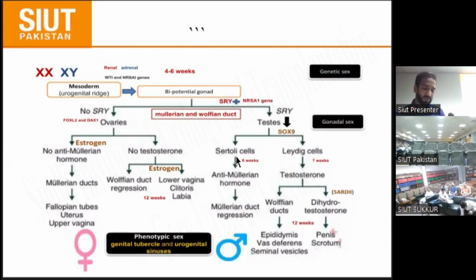If the SRY gene is negative, there is no AMH hormone, so the Mullerian duct progresses and forms the fallopian tube, uterus, and upper vagina. There is no testosterone, so estrogen predominates, which forms the lower end of the vagina, clitoris, and labia. Without testosterone, the Wolffian duct also regresses in the female.